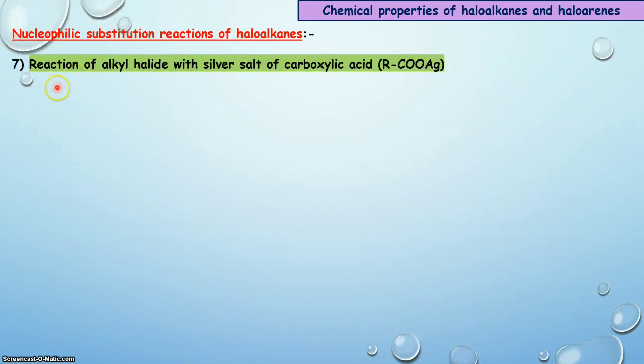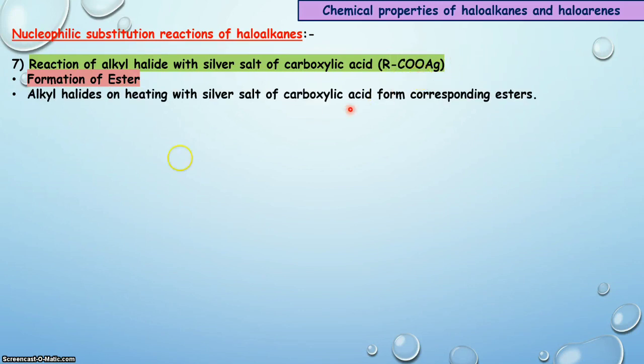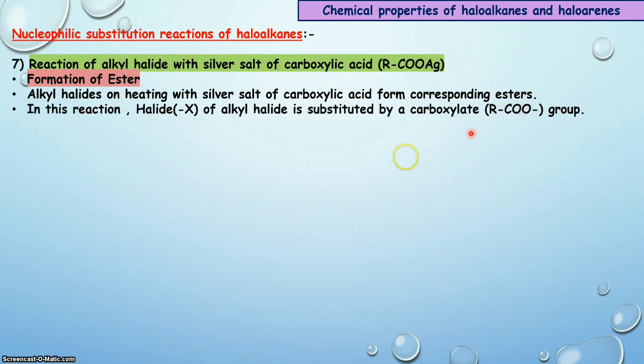Let us understand the next reaction, that is the reaction of alkyl halide with a silver salt of carboxylic acid, that results in the formation of ester. This is the silver salt of carboxylic acid. When alkyl halide is heated with the silver salt of carboxylic acid, it forms the corresponding esters. Here is the general reaction.